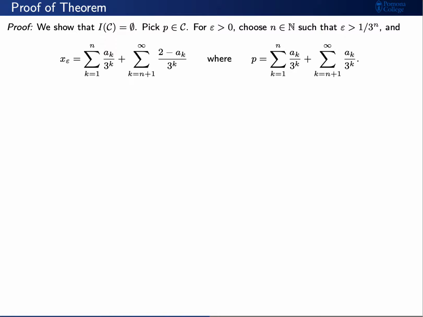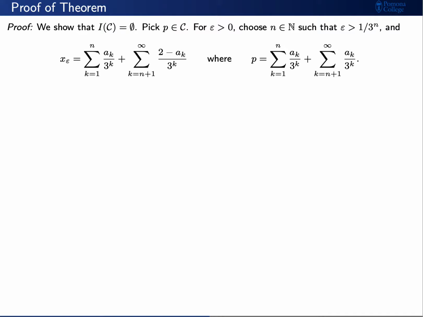Well, because p is a Cantor number, we know that it has a ternary expansion, the sum k goes from 1 to infinity, a sub k over 3 to the k, where the numerators a sub k are either 0 or 2. Let's choose our new number, which will actually be another Cantor number, x sub epsilon, where the first n elements in our ternary expansion look the same.